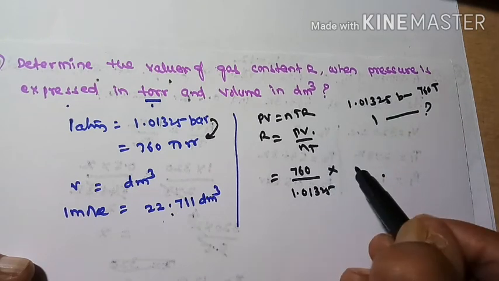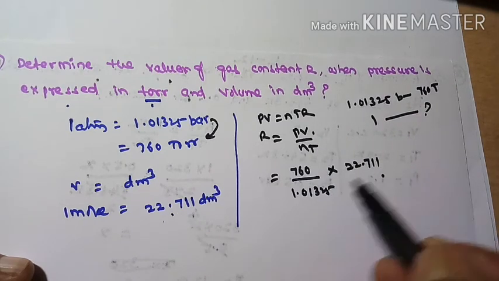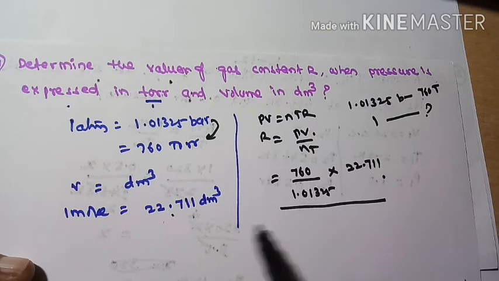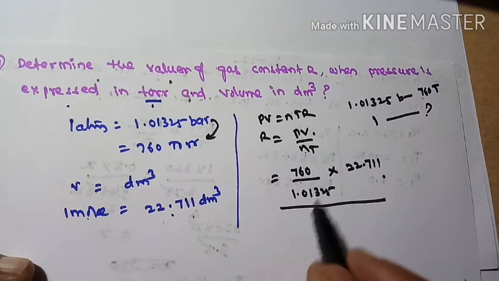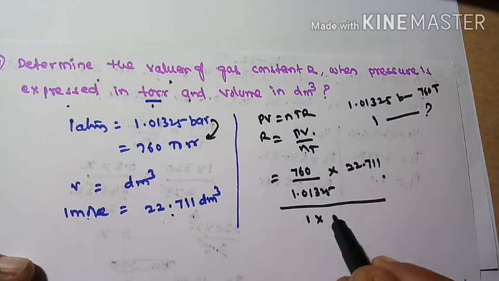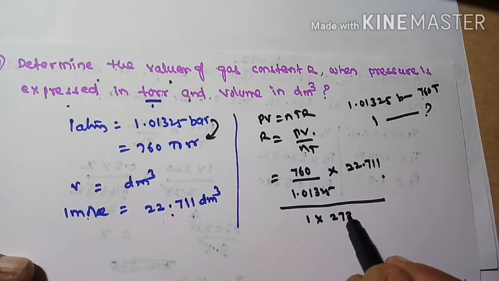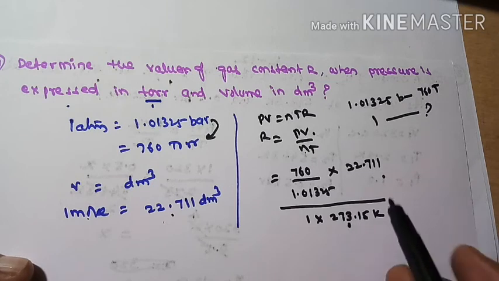V is volume, 22.711, divided by, so number of moles of the gas we take 1, into T, which is how much? Temperature is 273.15 degree Kelvin. Why do we consider 273.15 degree Kelvin?